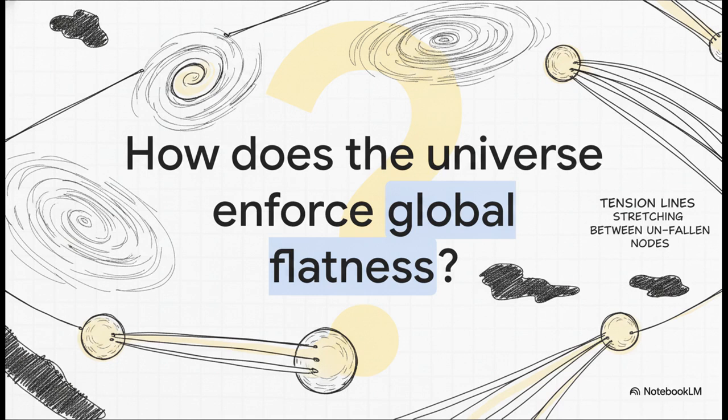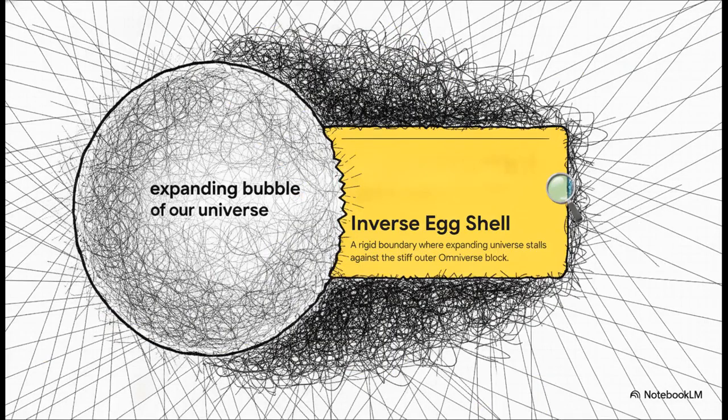Without an independent spatial container capable of arbitrary curvature, the macroscopic geometry is dictated entirely by the tension lines stretching between those unfallen nodes. Think about it this way. As the expanding bubble of our universe pushes outward, it doesn't expand into some empty void. It plows directly into the unbroken, maximally stiff primordial omniverse block. Governed by the non-linear elasticity principle, the medium's thermodynamic resistance diverges non-linearly. The boundary mathematically shock stiffens into a hyper-rigid macroscopic boundary layer, what we call the inverse eggshell.